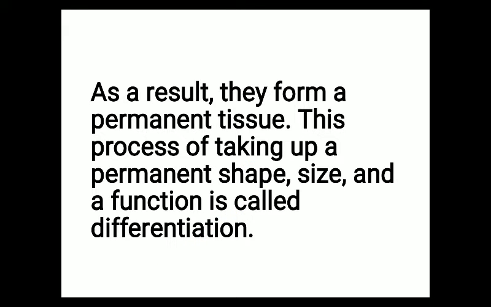There is a difference between cell division and cell differentiation. In cell division, one cell divides to form two daughter cells. In cell differentiation, these newly divided cells take up a permanent shape and size and perform a particular function in the plant body. This process is known as differentiation.